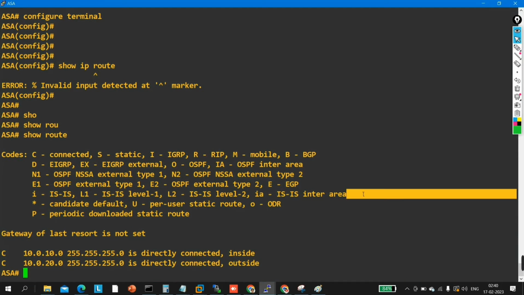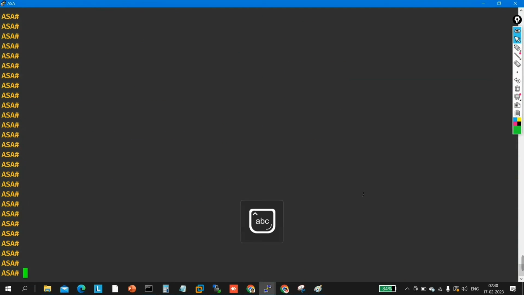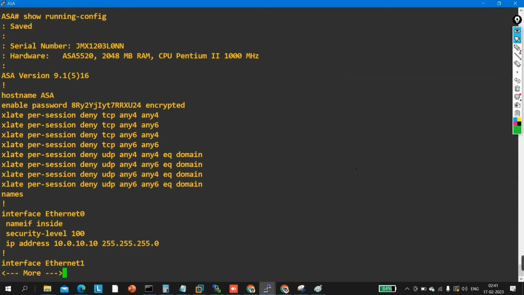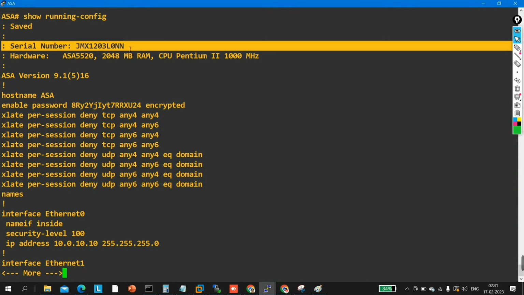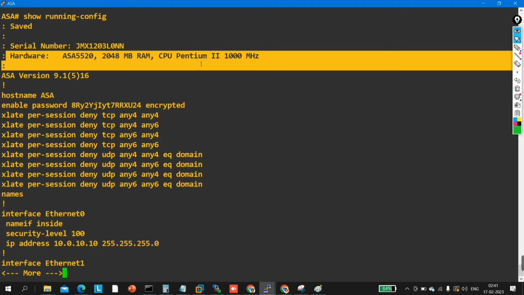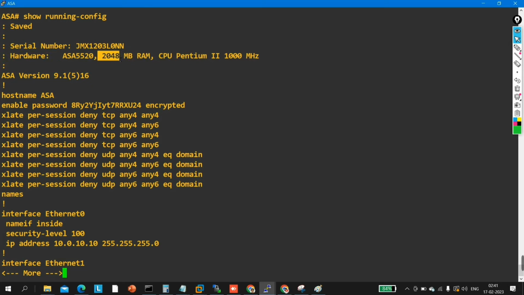So here you can see I have access to my firewall. Okay, and if you run the command here, show running-config, so here you can see, okay, if you don't know anything about firewalls, you should start from here. You can see this one is the serial number of this ASA, right? This is the hardware, right? RAM is 2048 MB.